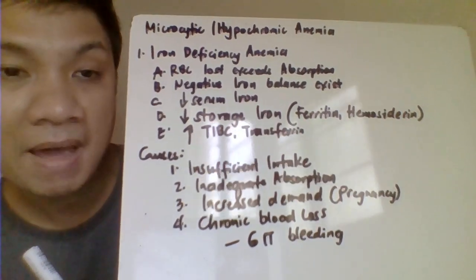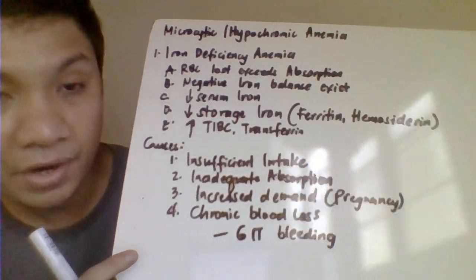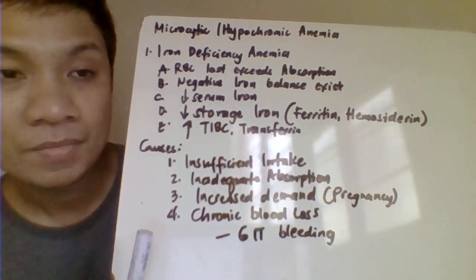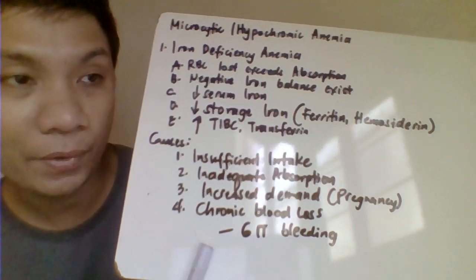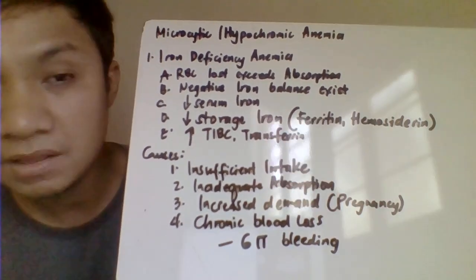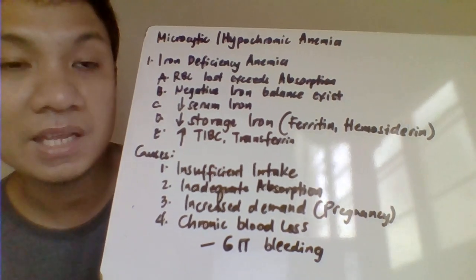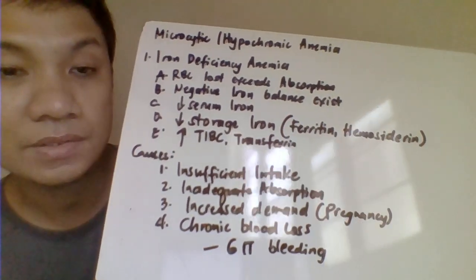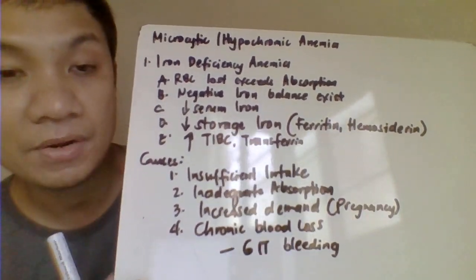Another one, increased demand, especially for the pregnant patient because of the baby, di ba? And the fourth one, pinaka-common cause ng iron deficiency anemia would be your gastrointestinal tract bleeding or bleeding disorder related to that. Again, pag may blood loss, most likely your iron incorporated in that try to go along with that, so it will also result in loss of the iron. And that's all result here to your iron deficiency anemia.